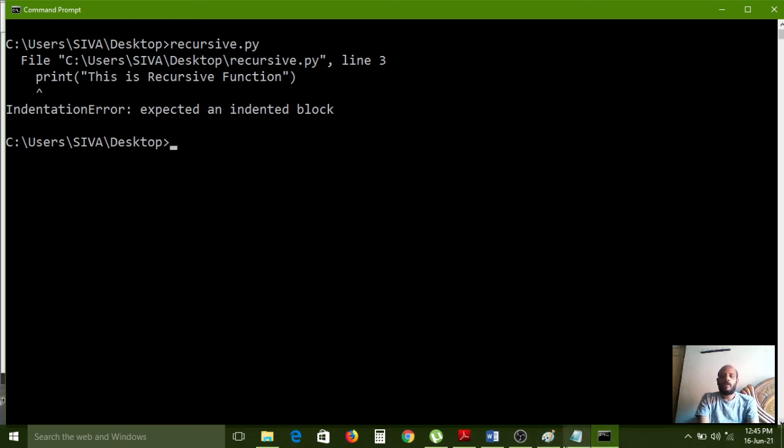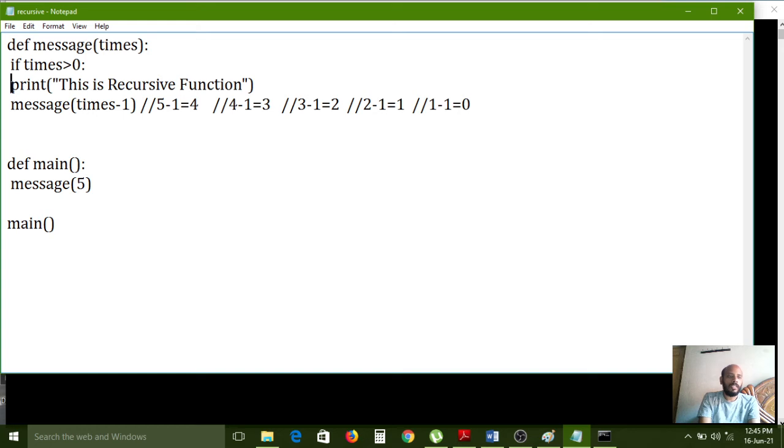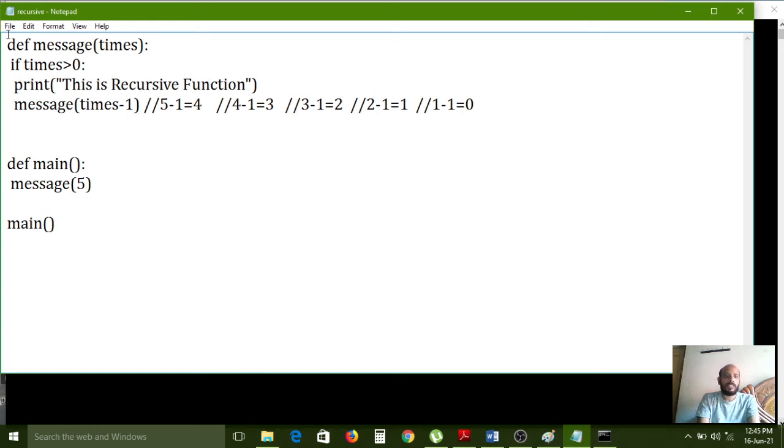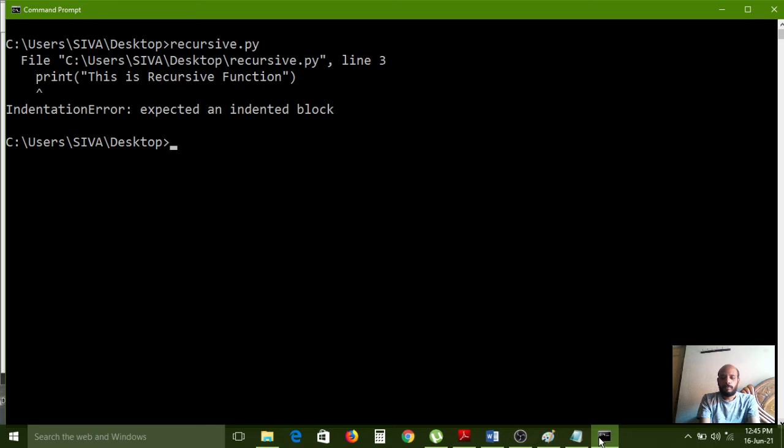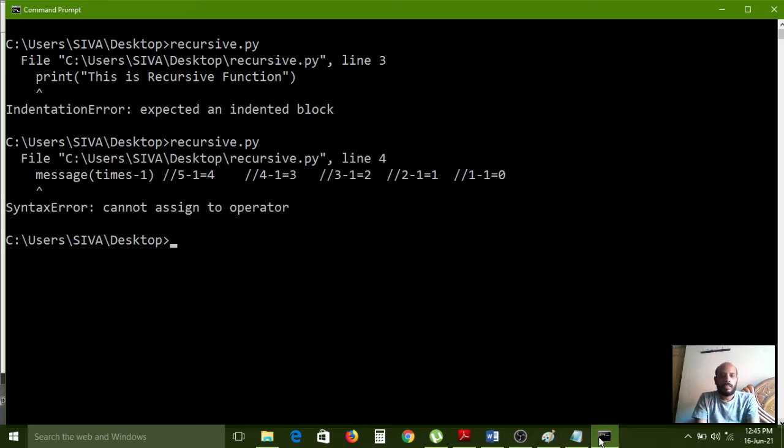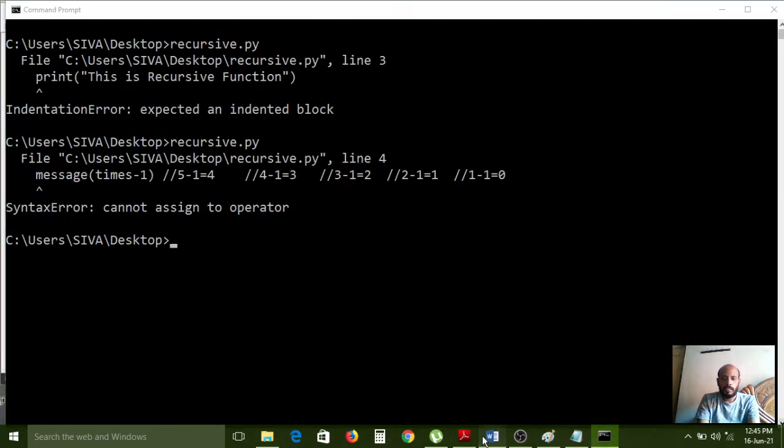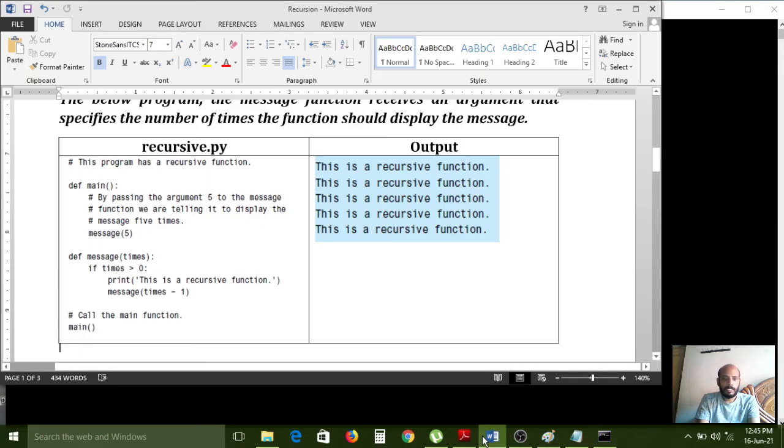I have ignored the indentation space. That's why one space is required here and here also, because these two statements belong to the if condition. Right. Message cannot assign to operator. Why? Times minus 1.